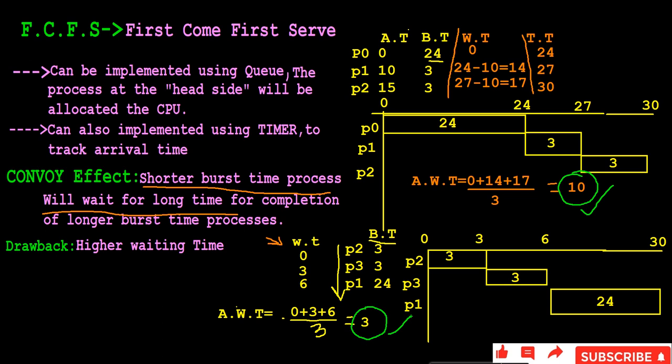This is about FCFS scheduling, first come first serve scheduling. Briefly, in this scheduling algorithm, the process which entered into the ready queue first will be serviced first. Coming to convoy effect, if the longer process executes first, the smaller burst time processes have to wait. This is called convoy. The drawback of FCFS scheduling is that it will have higher waiting time.